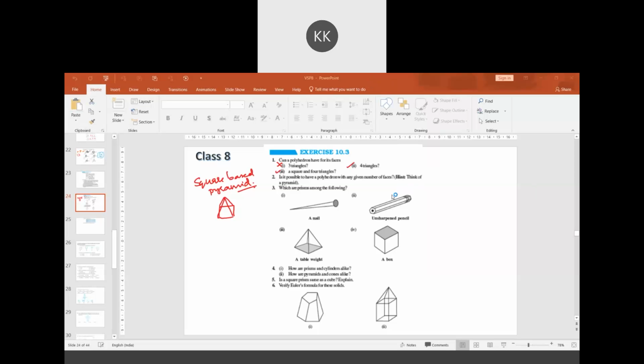Now coming to the second question. Is it possible to have a polyhedron with any given number of faces? Think of a pyramid. Is it possible?